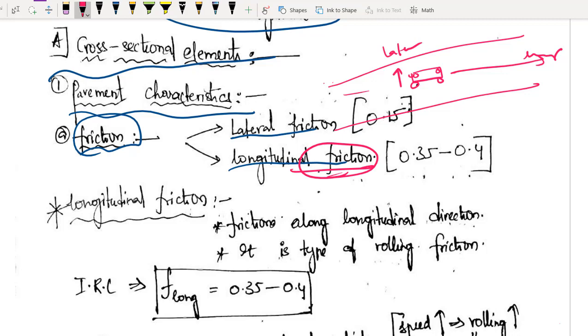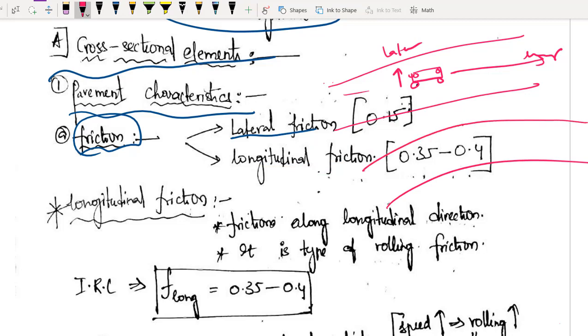And obviously whenever you are traveling on a curved path, please do concentrate. Whenever you are traveling on a curved path, obviously your vehicle will be trying to move in this direction. ठीक है, always your vehicle will be trying to move away from the road. So whenever the vehicle is trying to move like this, there will be some frictional force acting on the wheel. Agreed or not? That frictional force, I am calling it lateral friction. I hope you got it. समझ में आ गया? I hope the concept is clear for you.